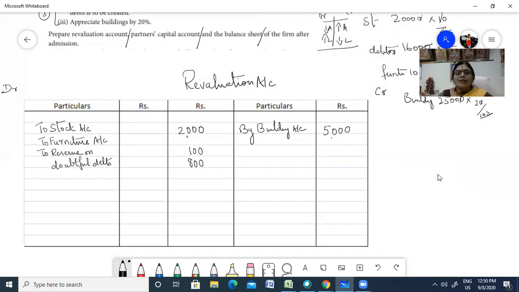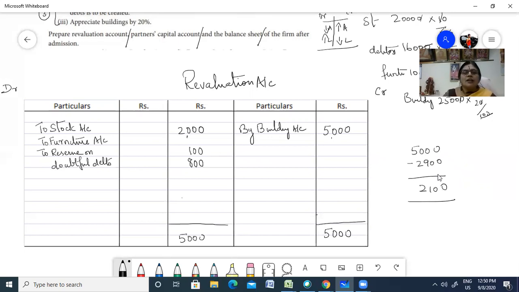Fine. So you balance, you have excess in the credit side, so 5,000. Take it to your debit side again, 5,000. So you have a total of 2,900 here. So 5,000 minus 2,900 comes to 2,100, your balance. So 2,100 is your profit. When you have your balance in the debit side, it is a profit. So to profit and loss account.